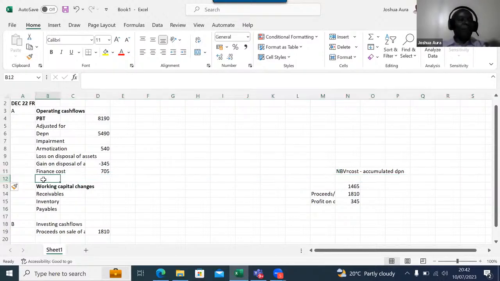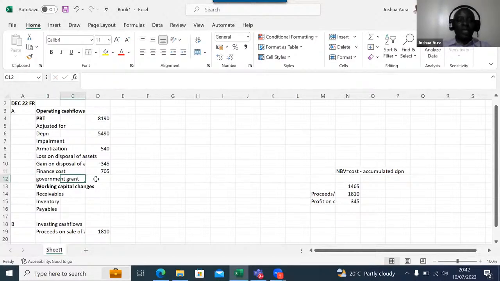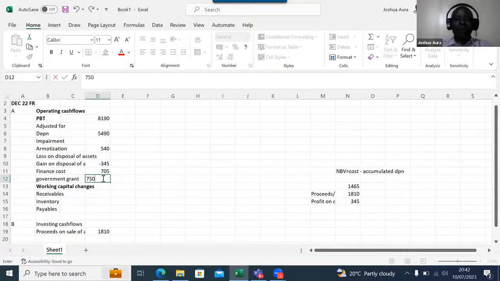Once I'm here, I can see what they're calling government grant. This is a government grant which I need to cancel. In this case, the figure is 750. The question is, will it be subtracted here or will it be added? You subtract, yes.